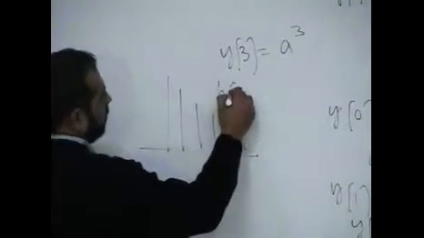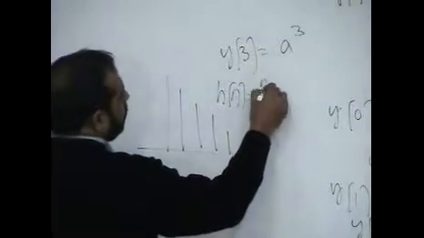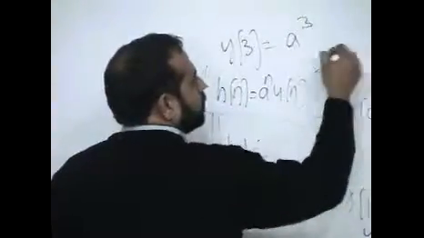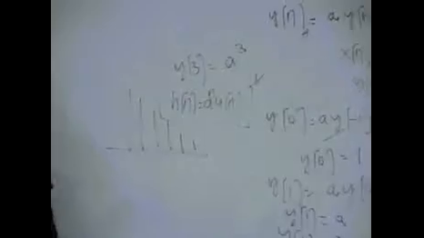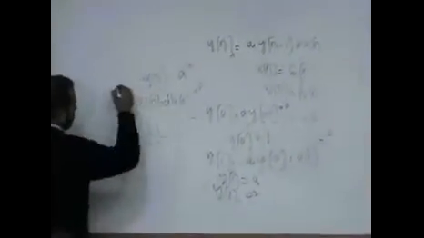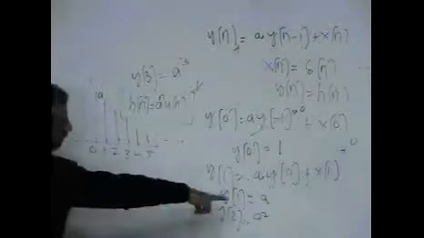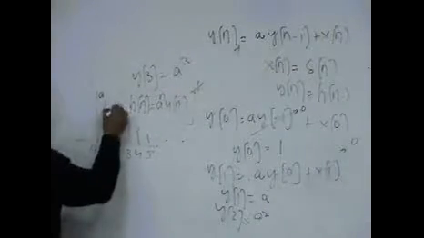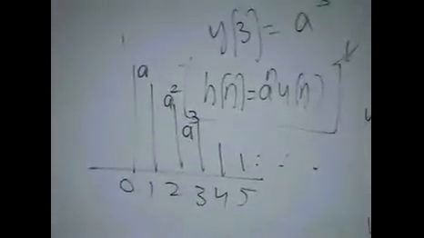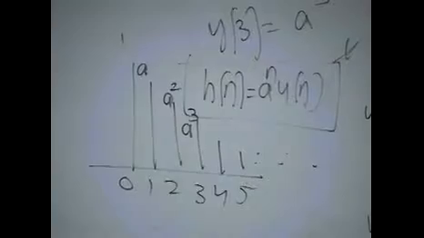h of n is equal to a to the power n times u of n. So basically this impulse response is given by an equation like this: 0, 1, 2, 3, 4, 5, keep going like this. First sample is 1, then a square, then a cube, a to the 4, and just keep going like this. So there are good things about an IIR system, and bad things.